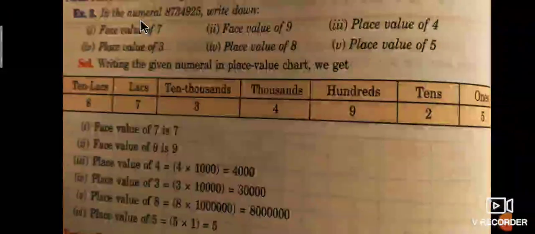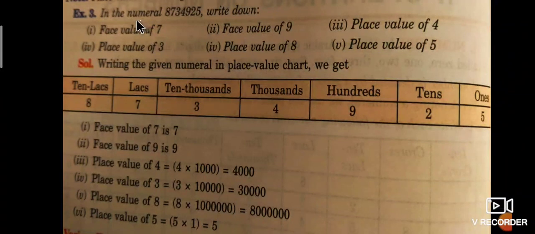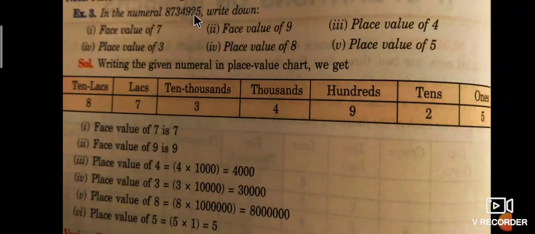Observe this one. In the numeral 8734925, write down the following. This is the given number: 87 lakhs 34,925.